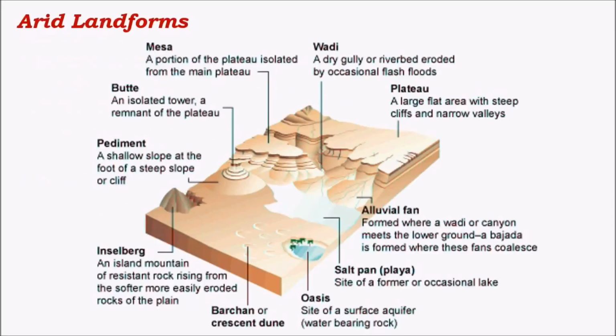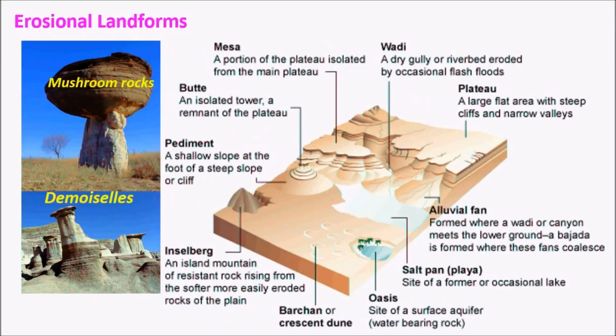And the next important landforms are arid landforms. The cycle of erosion in arid landforms is mainly carried out by wind, and these are the major landforms which are formed in arid regions. We can see some of these are erosional in nature, whereas others like barchans are depositional ones. And if we see erosional landforms, a few rocks found in desert regions are shaped in the form of a mushroom or umbrella. These are called mushroom rocks. These are formed mainly due to differential erosion.